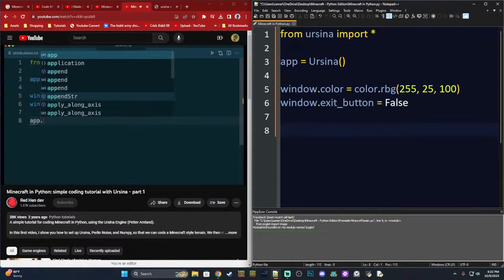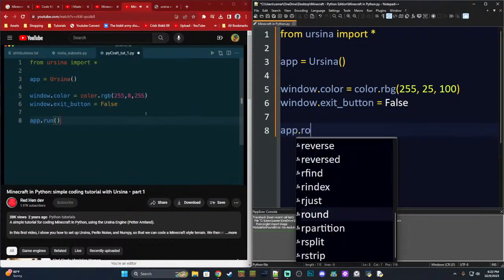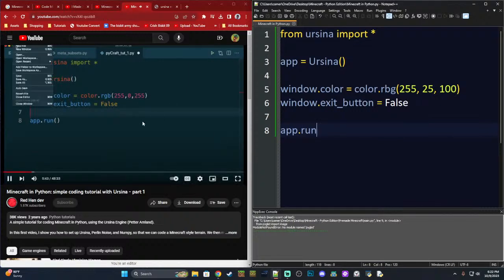Okay, we want our app to run. Yeah, we want our app to run, so let's just see if I've got that right. So I need to save my Python. All right, he's gonna run it. Let's see if we can run ours.